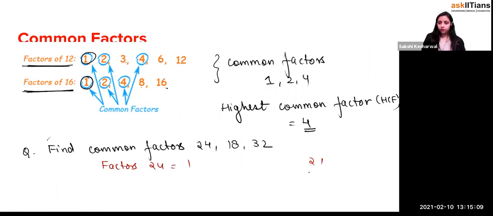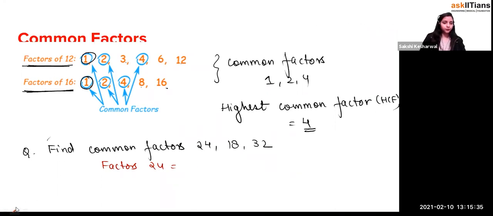1 and 24. Let's leave this space. 2, and this is 12. Yes or no? You should know the table, right? This is 3, and this is 6, right? And I don't think it's getting divisible any further, right? That's all? No. 2 and 9. Wait a minute, wait, oh my goodness.